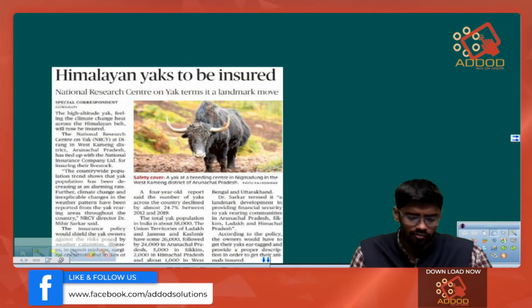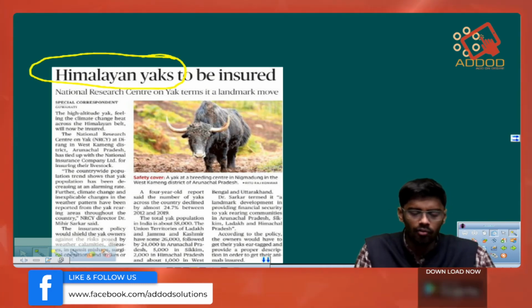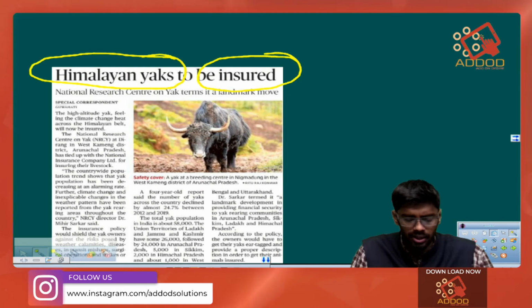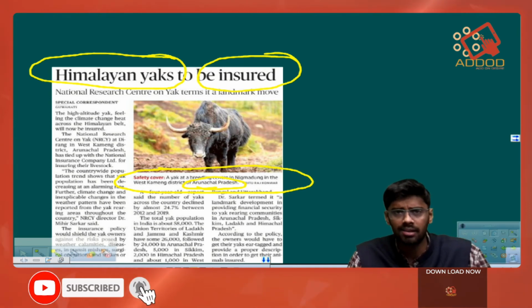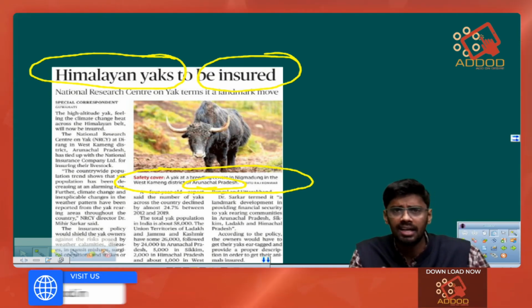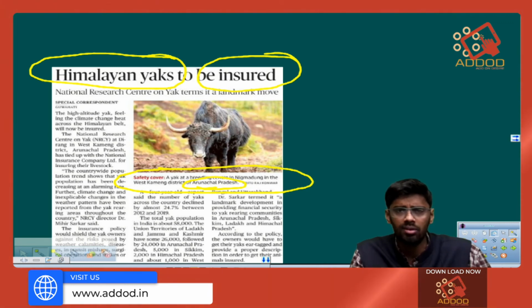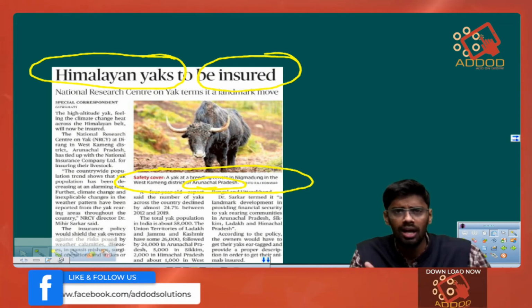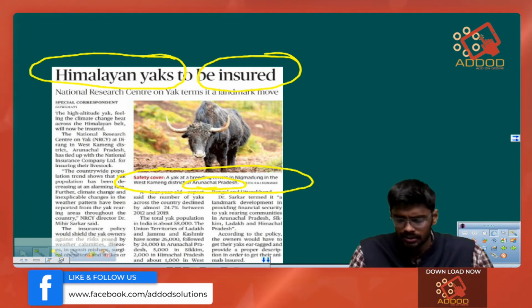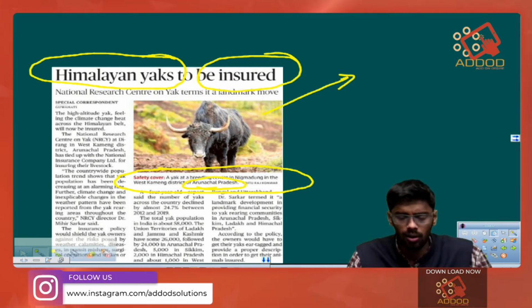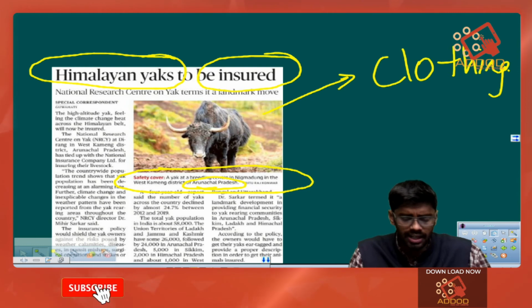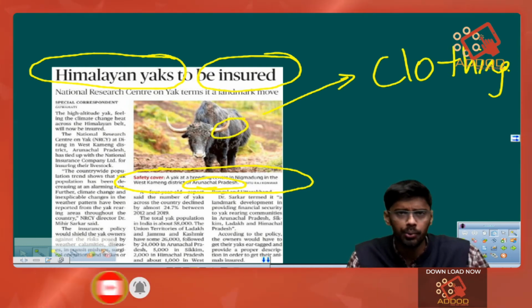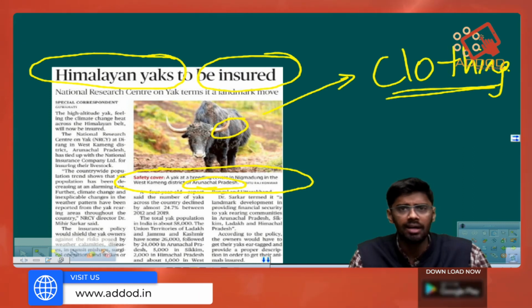Next we have an article where it is stated that Himalayan yaks would be insured soon. In the image, you can see a Himalayan yak in the Arunachal Pradesh area. So what are these Himalayan yaks? We have seen numerous goats being reared in the Himalayan part. These goats are used for taking wool and for producing various types of clothing equipment. And Himalayan yaks are also used for taking their wool and for producing various types of clothing equipment. And now it is stated that Himalayan yaks would be insured.